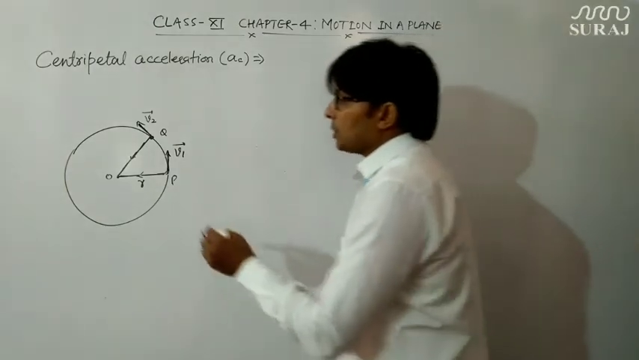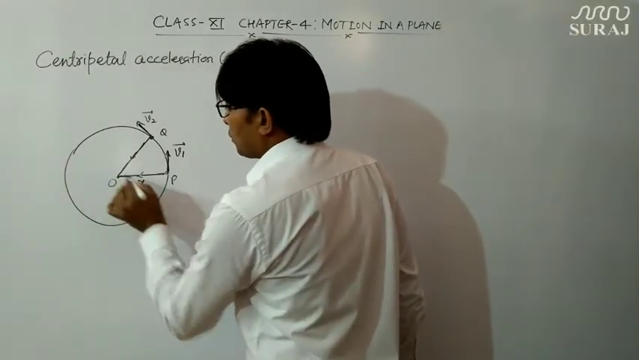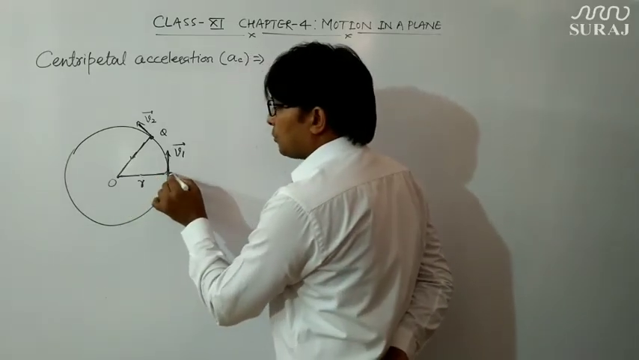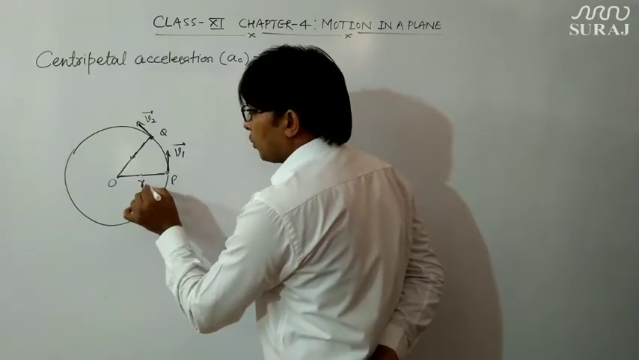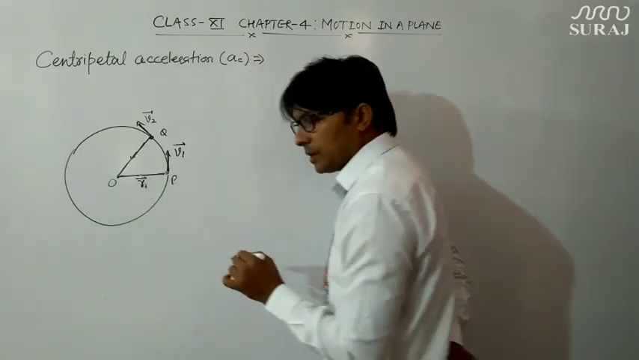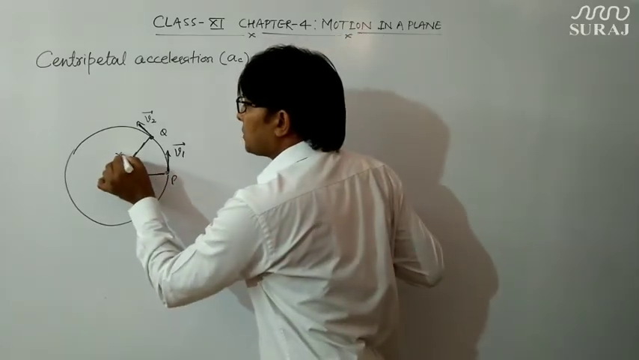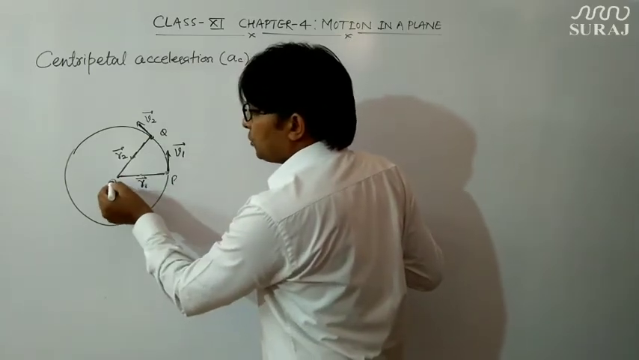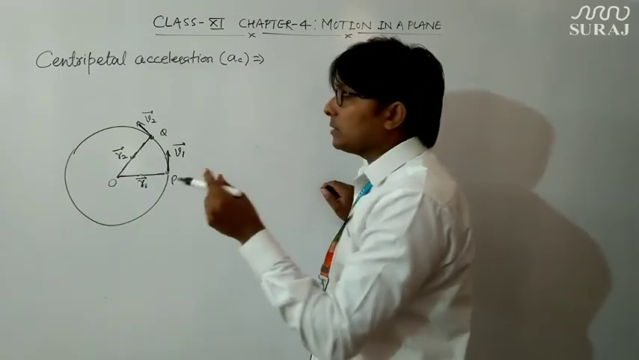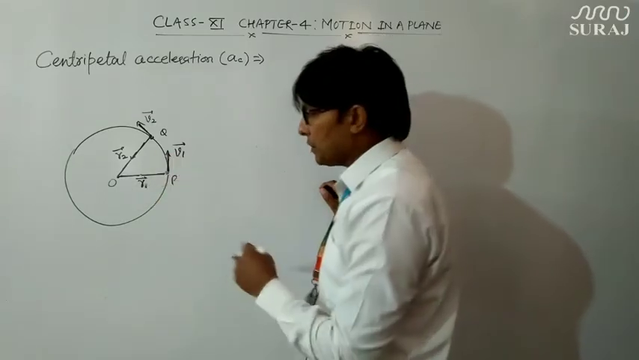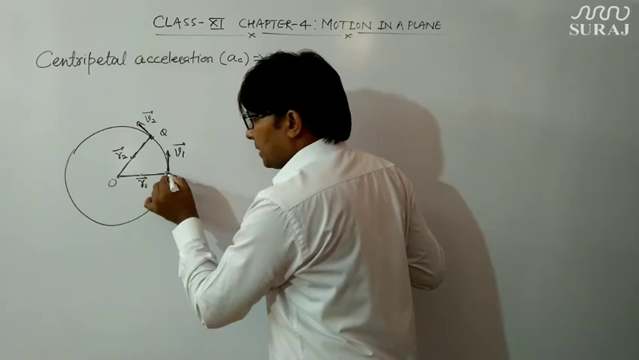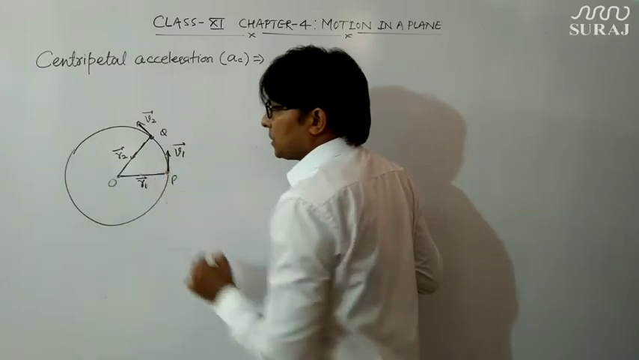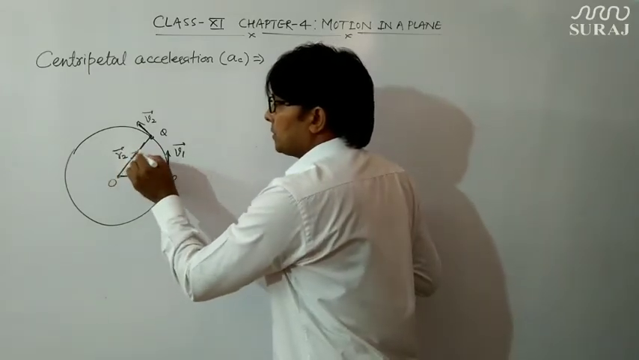Here in this diagram, suppose this is point O, which is the center of this circular path, and this is the position vector of point P, denoted by r1 vector, whose magnitude is equal to the radius. This is the r2 vector, the position vector of point Q, and I have assumed that the center of this circular loop is at the origin. So the OP vector represents the position vector of point P, and the OQ vector represents the position vector of point Q.